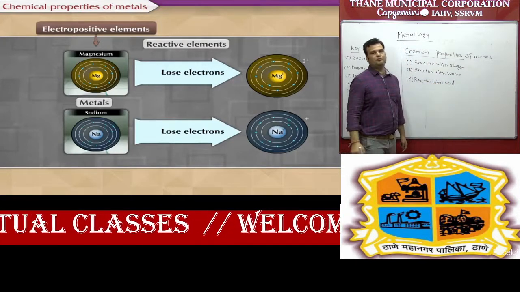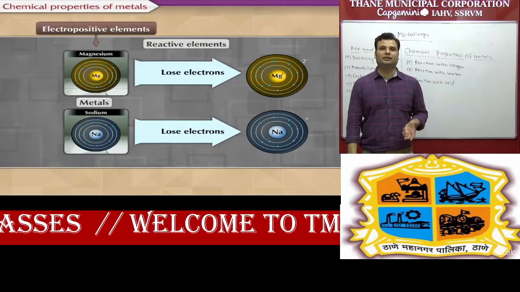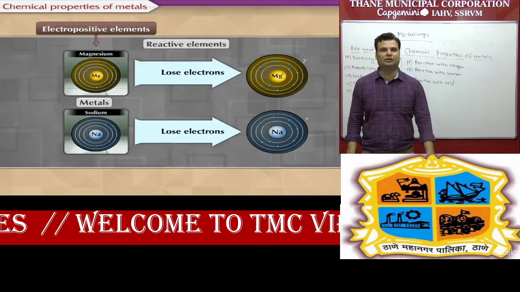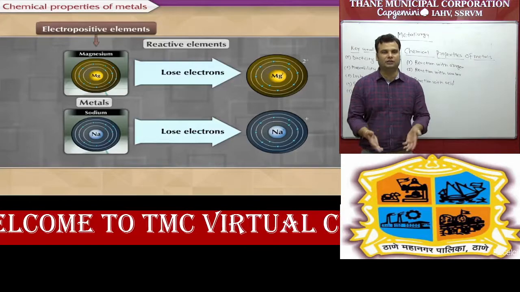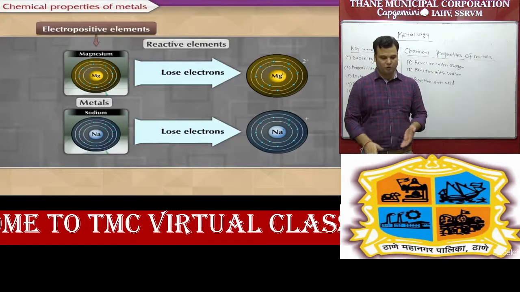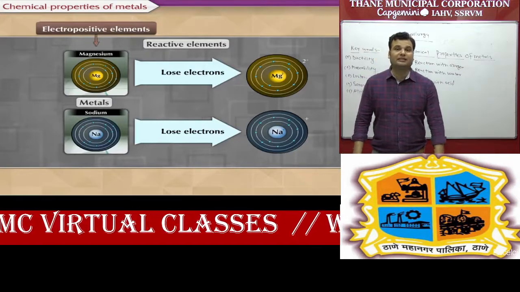So this one is very important, student. In this part they will ask scientific reason questions, then you have to apply some chemical equation. Also they will ask what happens when magnesium metal reacts with oxygen. So this one is very important from the exam point of view. Let's start with the first part. What happens when metals react with oxygen?